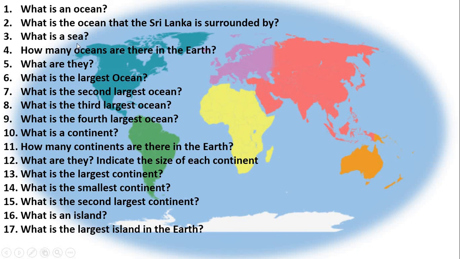What is a sea? How many oceans are there on the earth? What are they? What is the largest ocean in the world? What is the second largest ocean? What is the third largest ocean? What is the fourth largest ocean in the world? What is a continent? How many continents are there on the earth? What are they? Indicate the size of each continent.